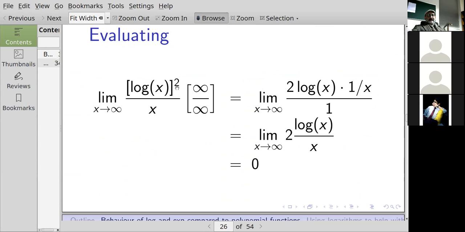Limit as x goes to infinity of log of x, all squared, over x. Well, the numerator function is growing without bound. The denominator function is growing without bound. The shorthand for that is to write infinity over infinity in square brackets. And that means I recognize that I can use L'Hopital's rule to do this.